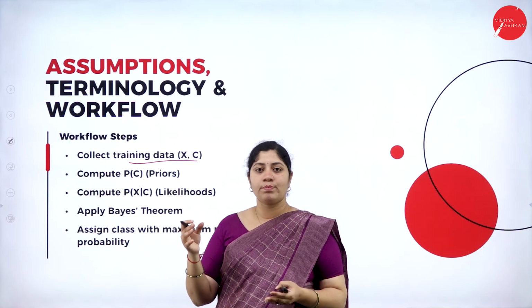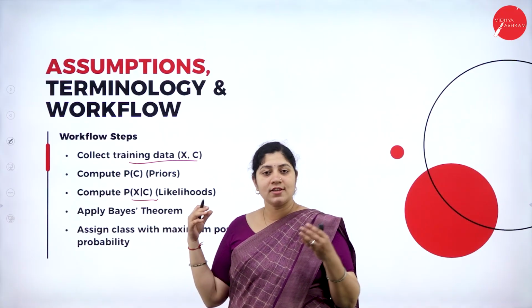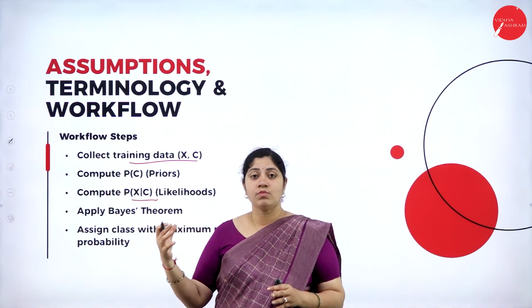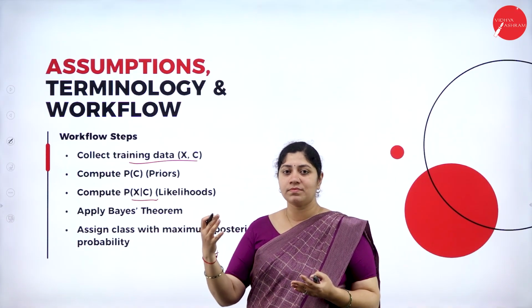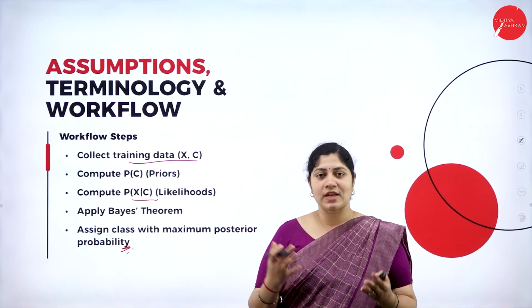Next, we will compute the likelihood, that is the P(X|C) value. Then finally, we will apply the Bayes theorem so that we can assign a class with maximum posterior probability. So this was with respect to the Bayes classification method.